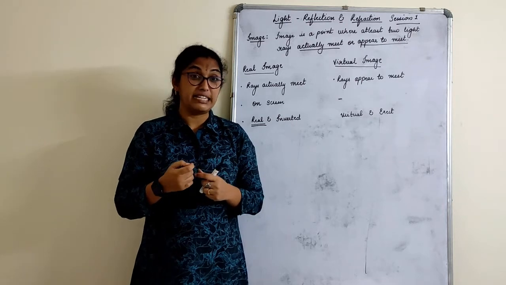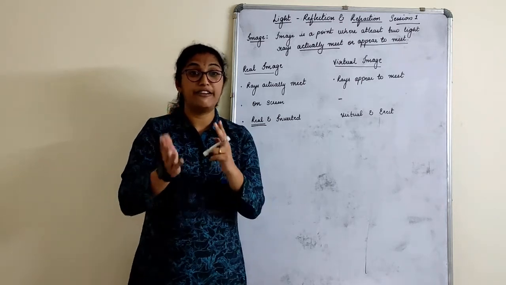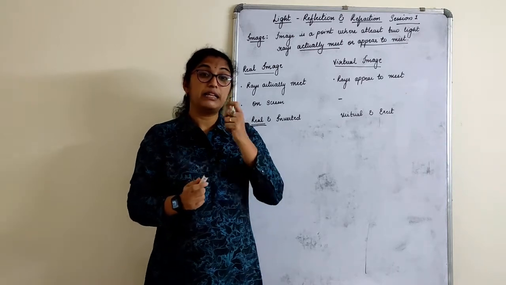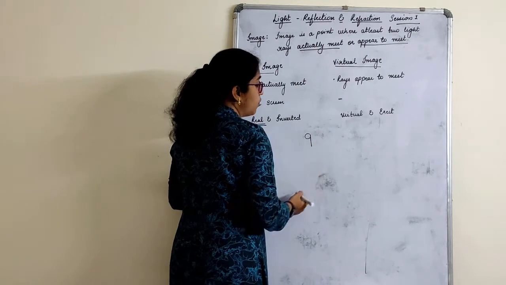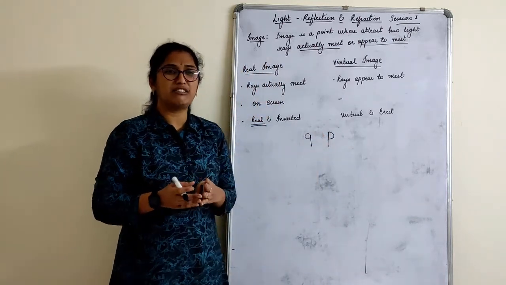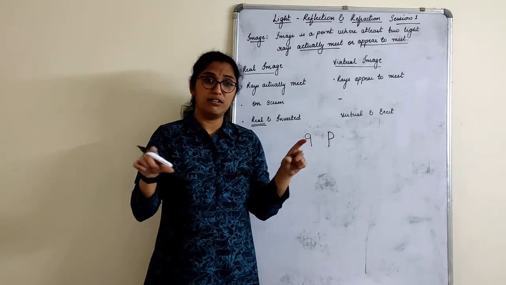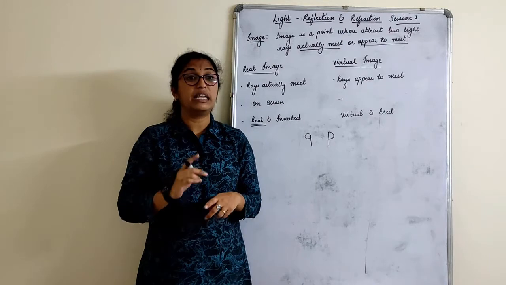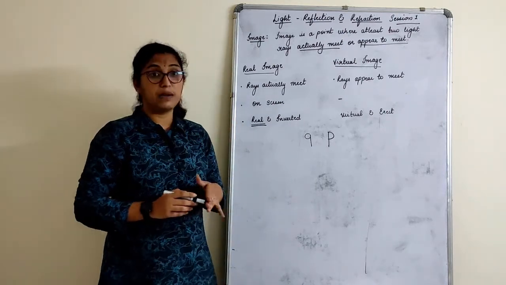If it is on the right side, in the mirror it looks the opposite. Your right looks left and your left looks right. Simple. If you take some numbers, how will the number 9 appear? How will the alphabet P appear in the mirror? That is called lateral inversion. Have you seen how the word ambulance is always written? That's in the form of lateral inversion. So nothing much to discuss on this part.